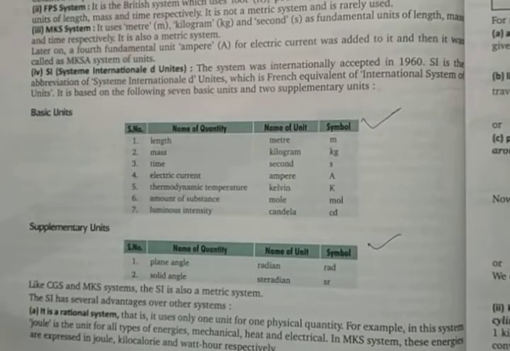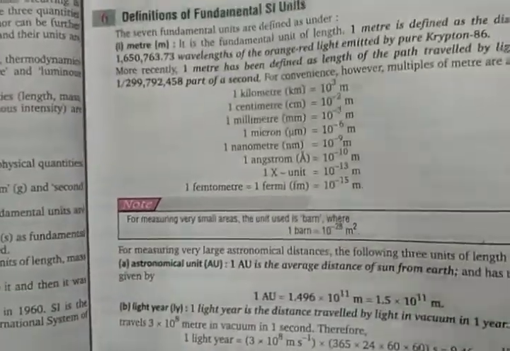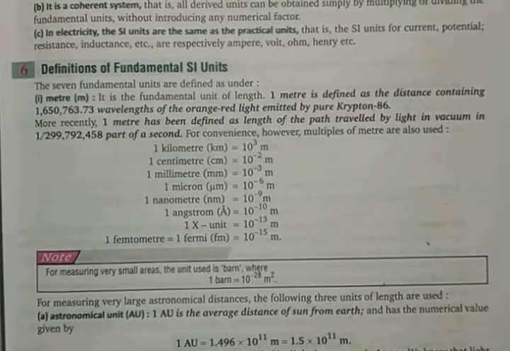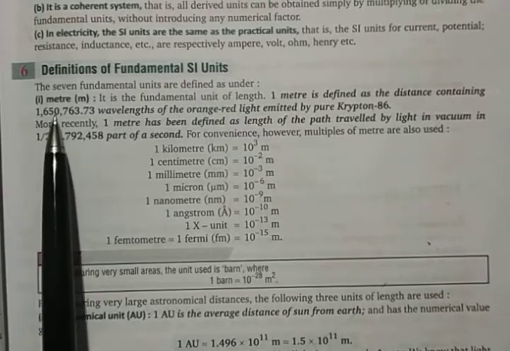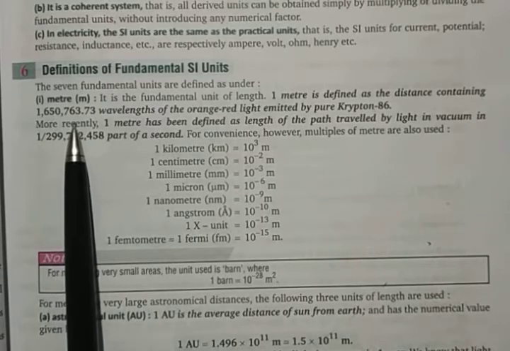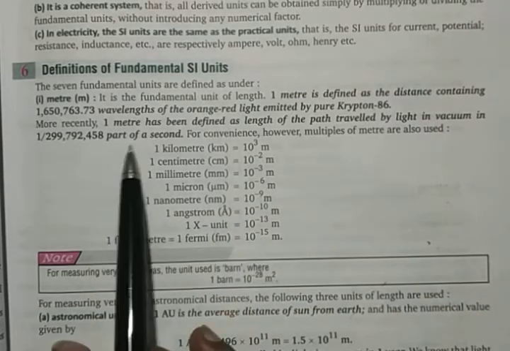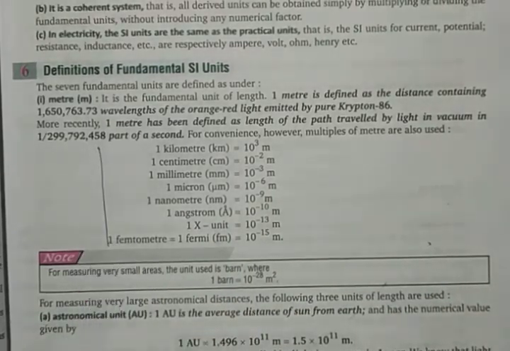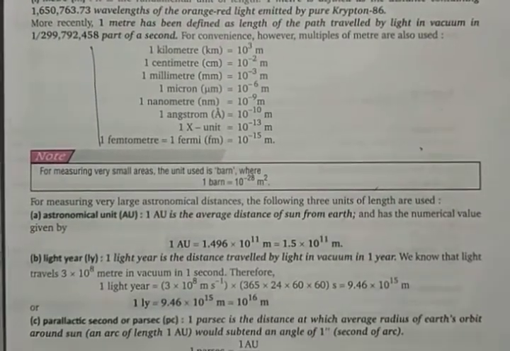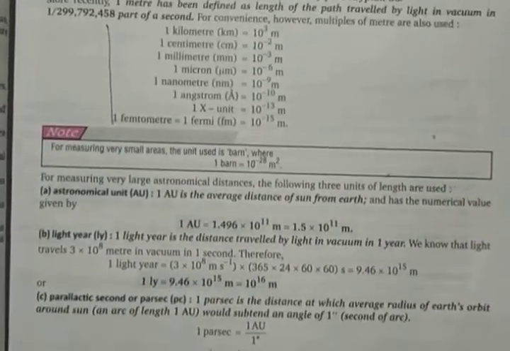Now there are certain things which are important for you. What is the definition of the SI units? Every SI unit is defined here. Meter is defined here, followed by all the other units. This basic definition is not so important as far as the exam is concerned. These quantities and their conversions, you need to know all of them, because they will come again in your chapters for numericals.